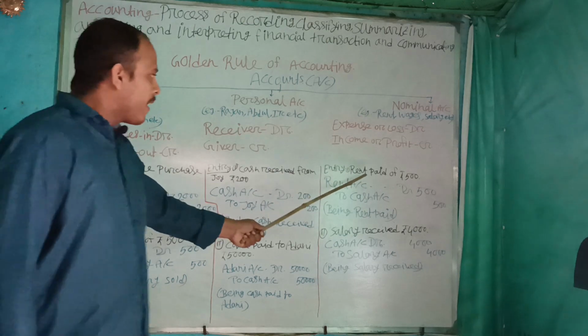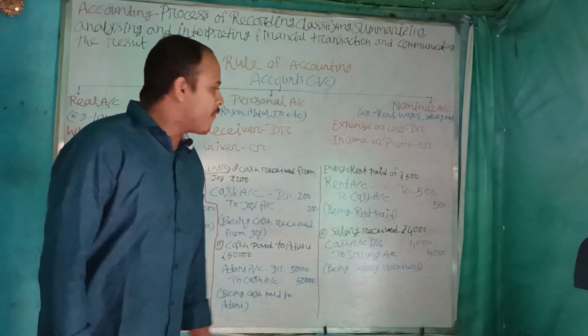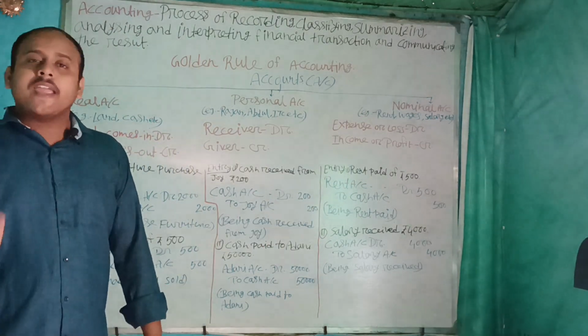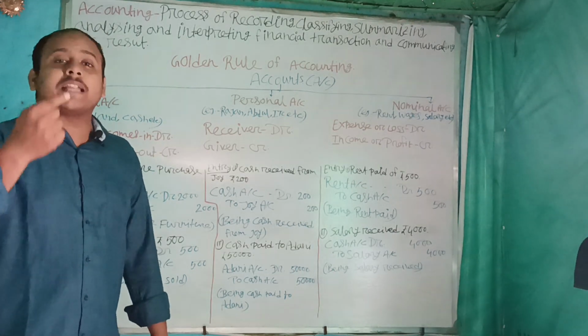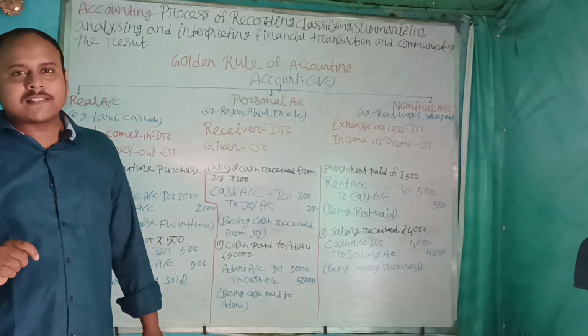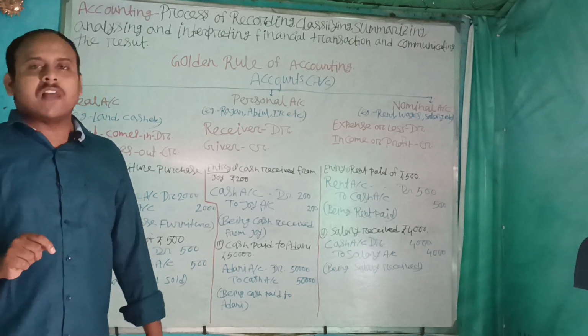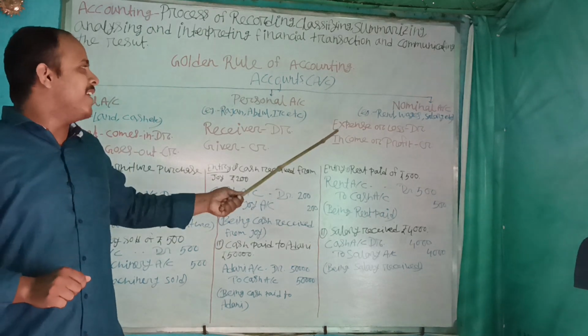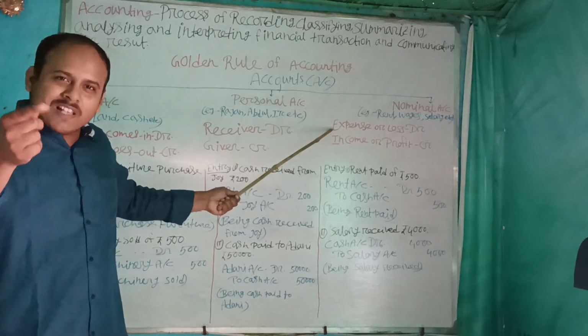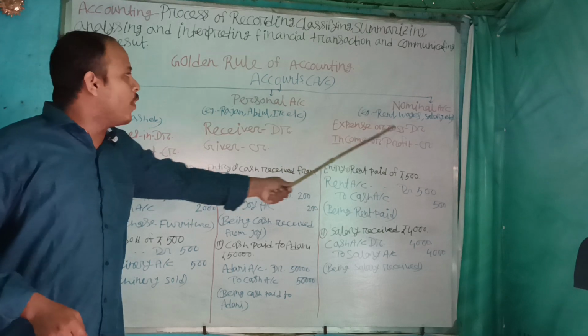Take an example. Number 1 entry: rent paid of rupees 500. Here we pay rent, and if we pay rent, that denotes our expense. Rent is an example of a nominal account because we never see rent. For that reason, rent is an expense and expense is always debit.